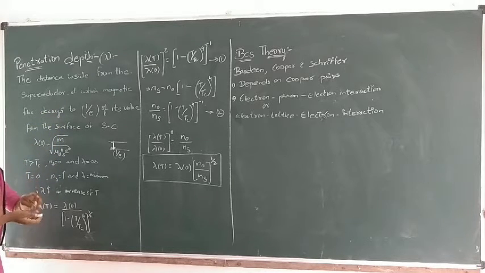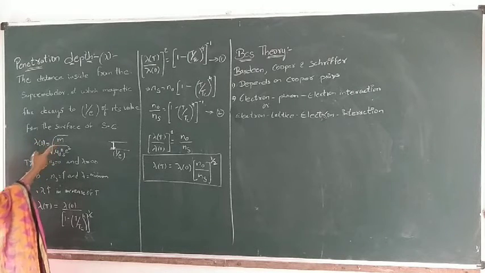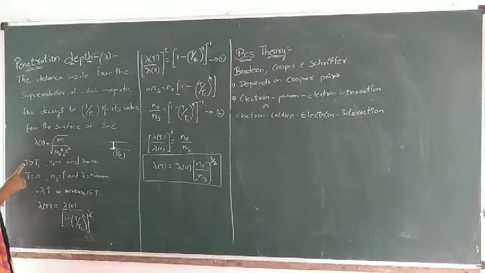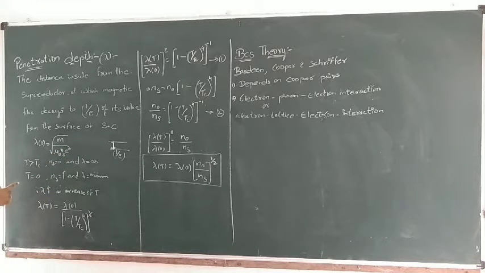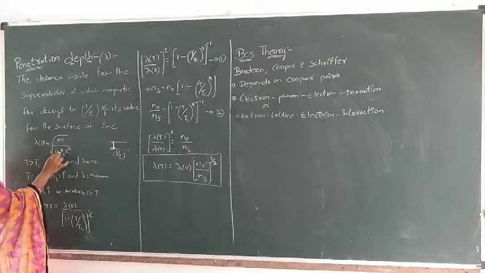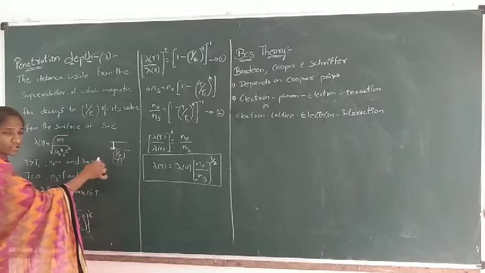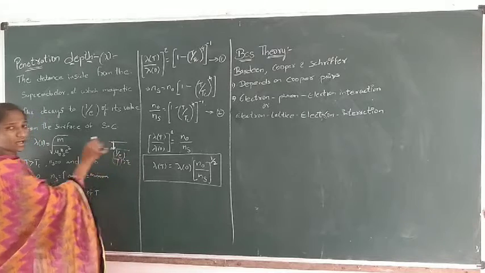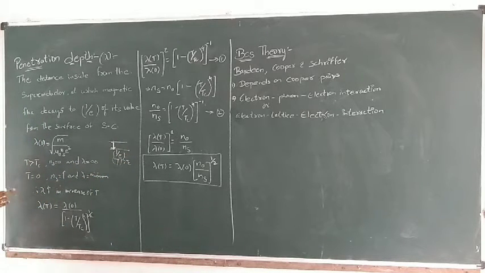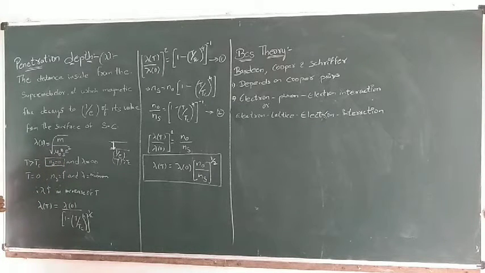According to the formula, we can write lambda of 0 is equal to under root m by mu naught ns e square, where m is the mass of the electron, ns is the number of super electrons, e is the charge of an electron, and mu naught is the permeability. If the temperature of the superconductor exceeds the critical temperature, then the super electrons will become zero.